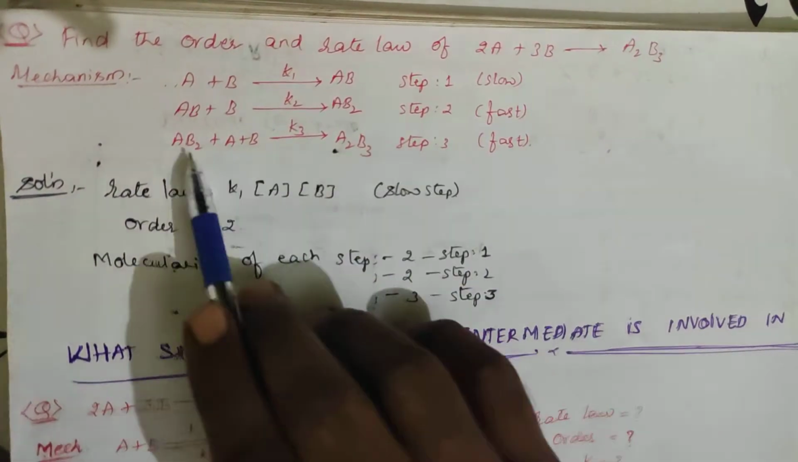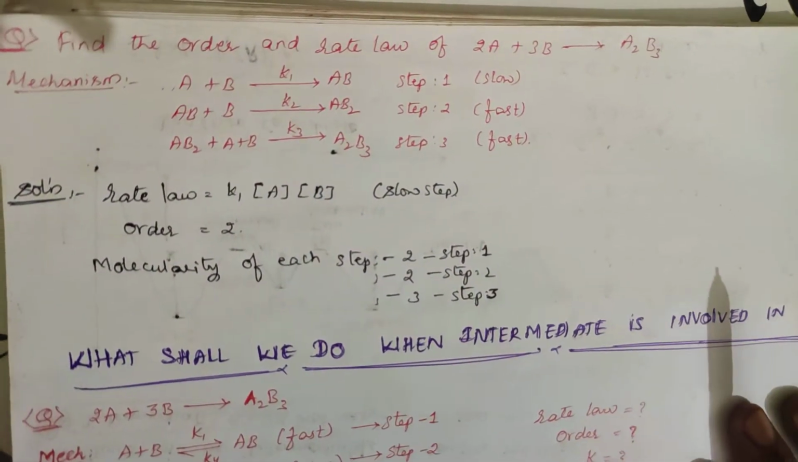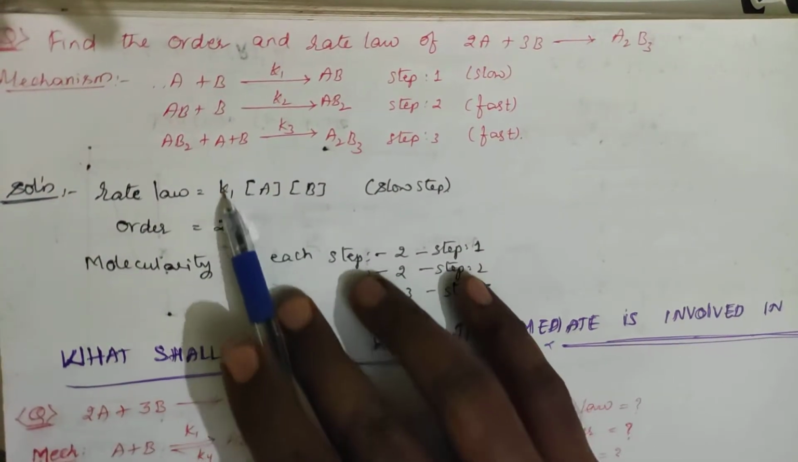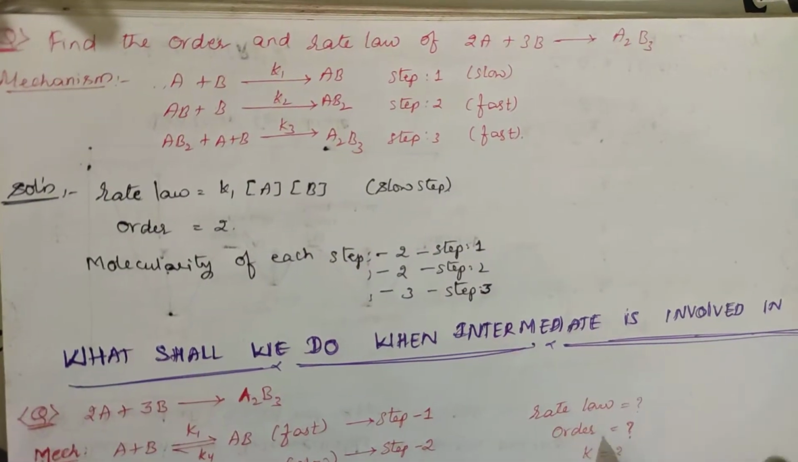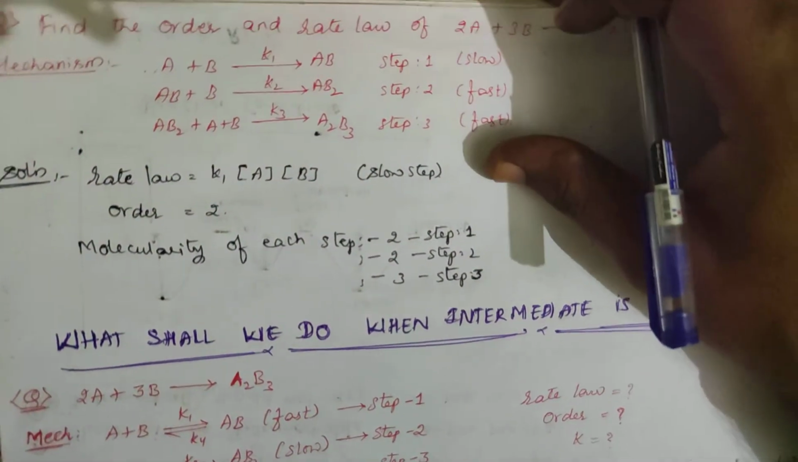For step 3, what is the molecularity? Here 1, here 1, here 1. So it is 3. In this way, we will be finding out the molecularity, and the overall order, from the rate equation, is 2. So the molecularity for the first step is 2, for the second step is 2, and for the third step is 3. This is the general method of representation.